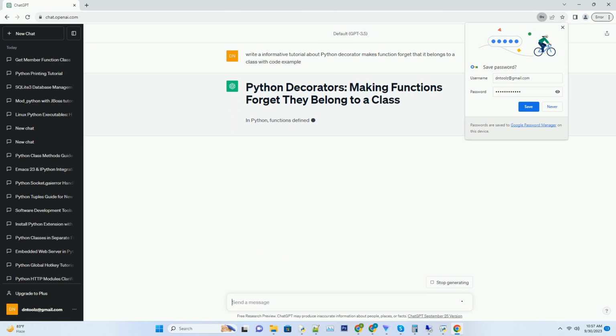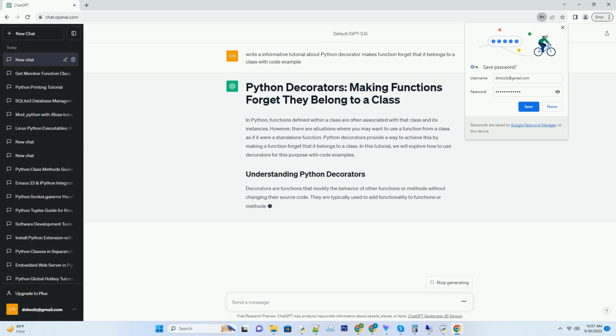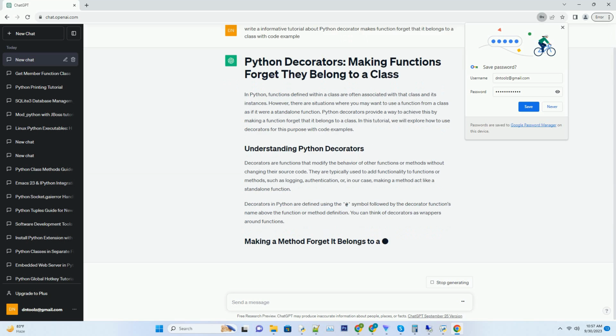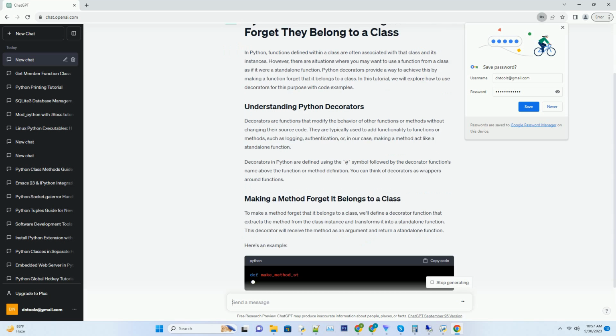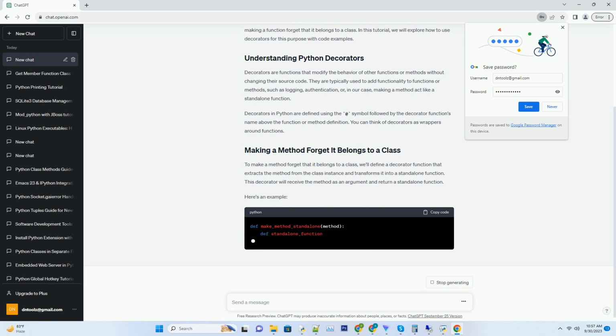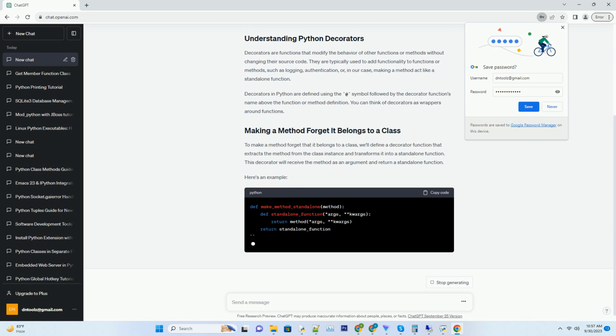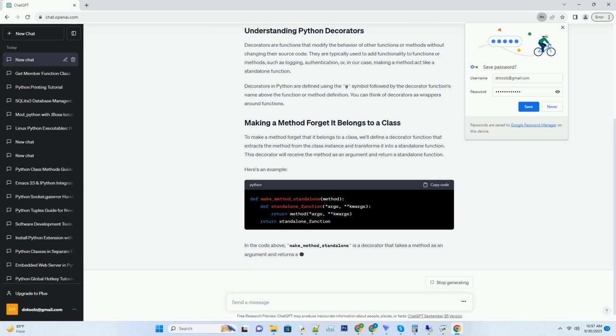In Python, functions defined within a class are often associated with that class and its instances. However, there are situations where you may want to use a function from a class as if it were a standalone function. Python decorators provide a way to achieve this by making a function forget that it belongs to a class. In this tutorial, we will explore how to use decorators for this purpose with code examples.